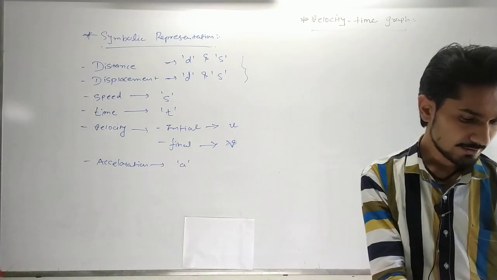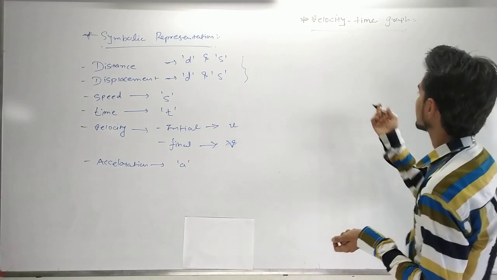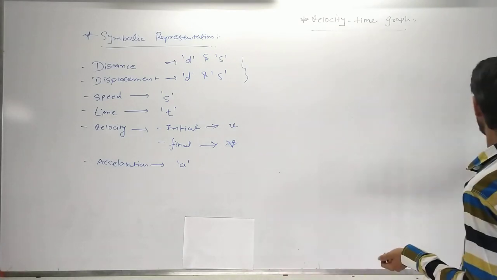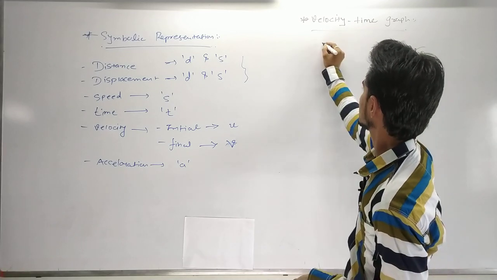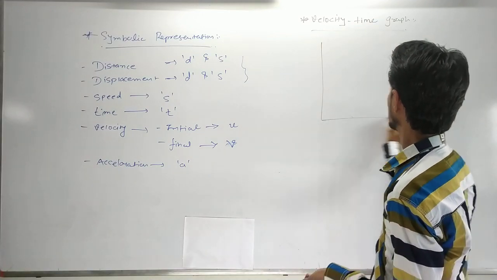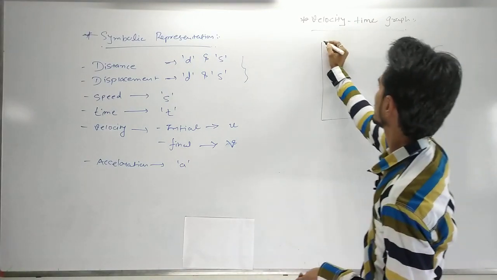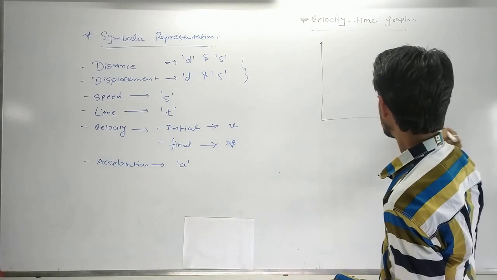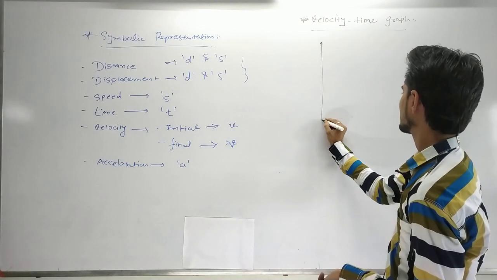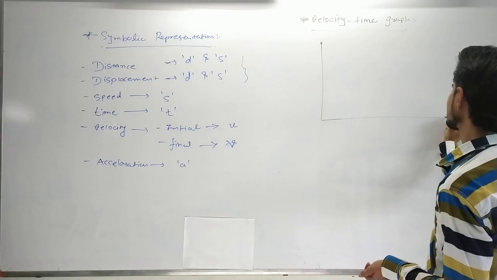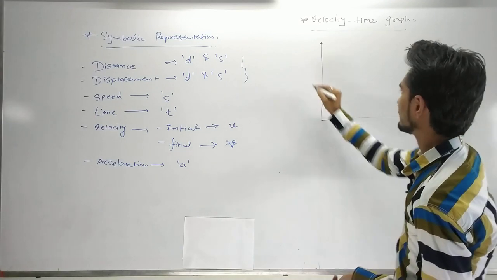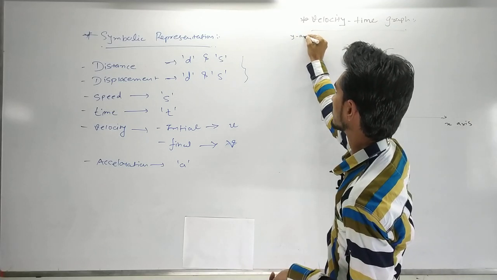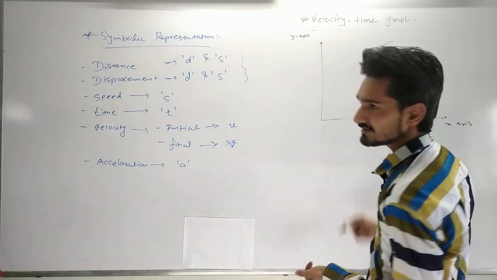Now we are going to draw the two axes. The x-axis represents the time, while the y-axis represents whatever quantity we are taking with the time.